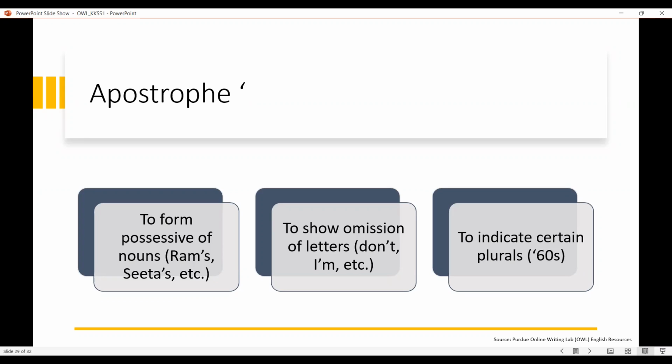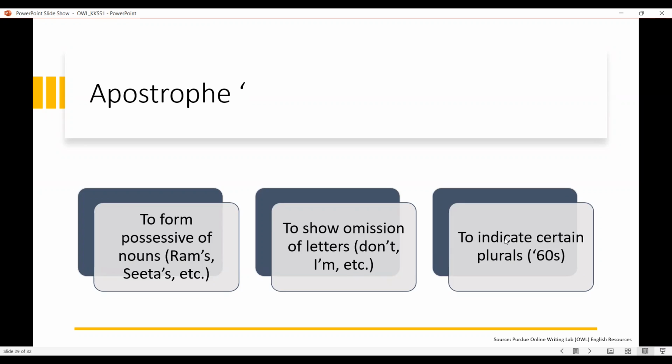We often see that in many novels or textbooks we skip certain letters. For example, here in this case, "do not" is actually the word, but we use it as "don't". To convey the meaning that we want to communicate to the other person, that it is "do not", we just put an apostrophe here. In the case of "I am", we say "I'm". There also an apostrophe helps in conveying the meaning.